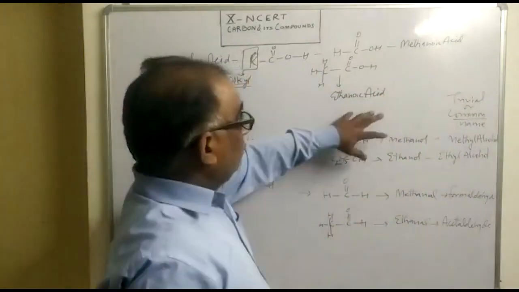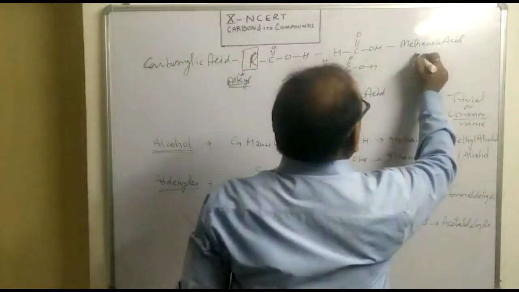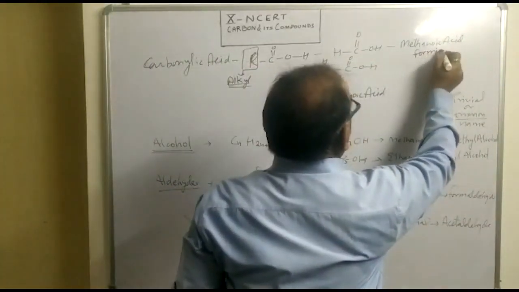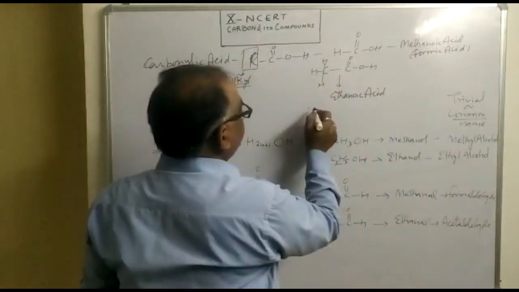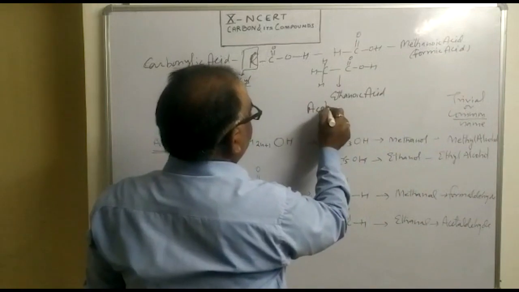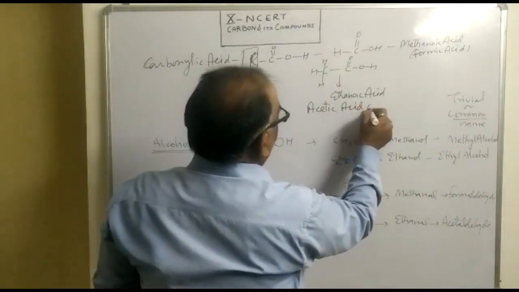Though it is their IUPAC name, what about their common names? This is called formic acid, and here we call it acetic acid or vinegar.